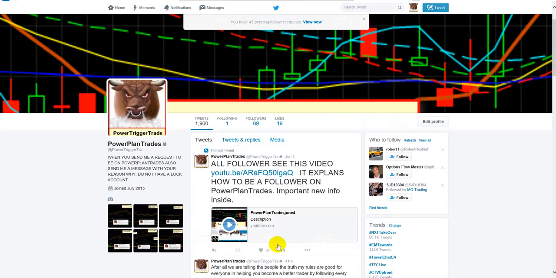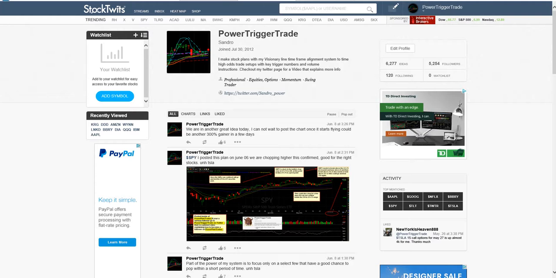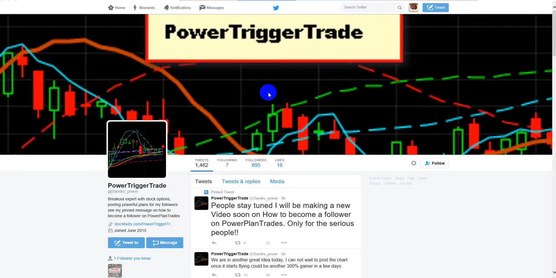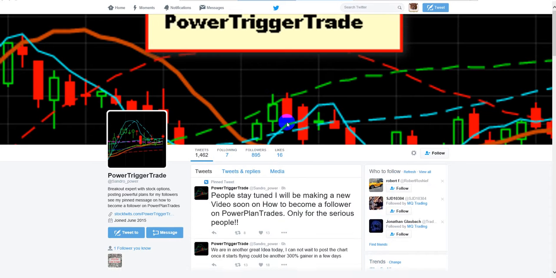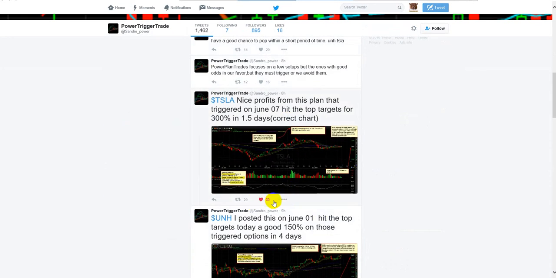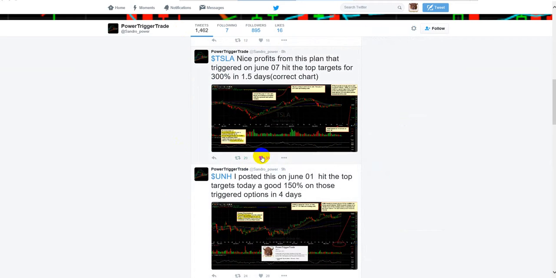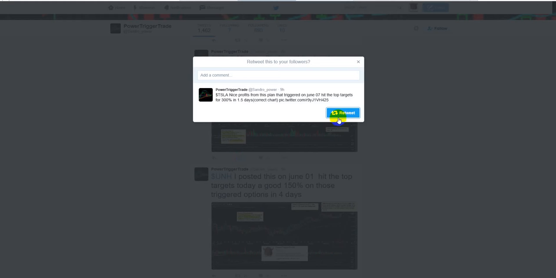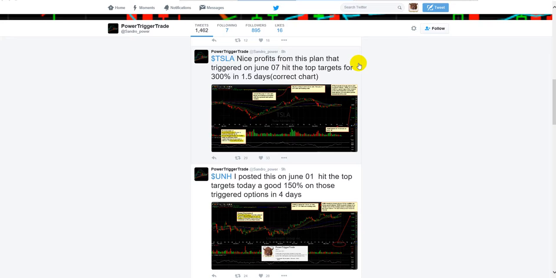Step 2, let's take a look at one of the most important places. We're going to go to Power Trigger Trade Twitter. When I post a successful trade, for example this Tesla trade, as you can see, I posted this about 8 hours ago. When you see me post stuff on Power Trigger Trade on Twitter, what you want to do on a minimal level is likes and retweets. So here's the retweet button. You hit the retweet, boom, and it's done.